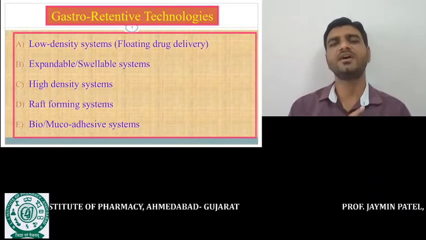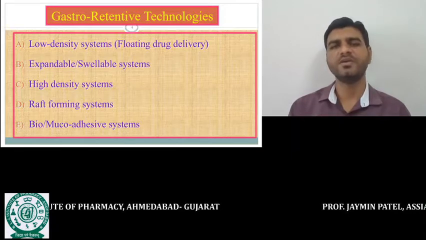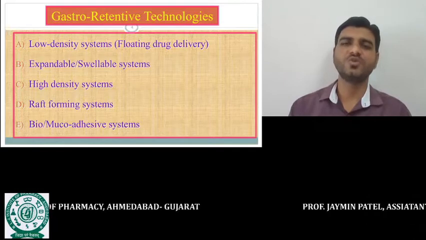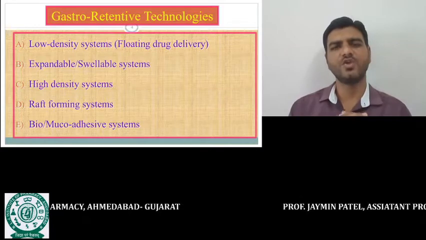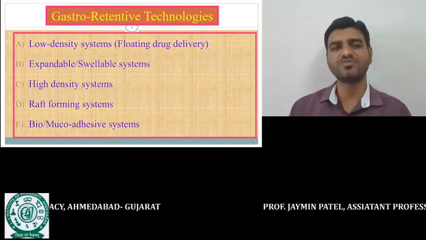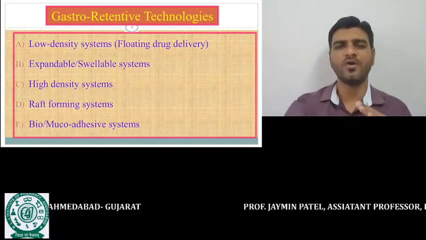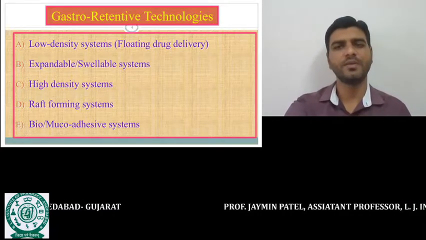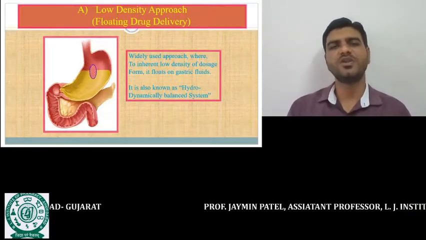Now the next one is the types of gastroretentive technologies, meaning in a simple sense, the different approaches to prepare the gastroretentive drug delivery system. There are mainly 5 approaches: the low density approach, expandable swallowable approach, high density approach, wrap forming systems, and mucoadhesive system. Among all these, the low density approach is the preferable approach to prepare the gastroretentive drug delivery system. The first one is the low density approach.